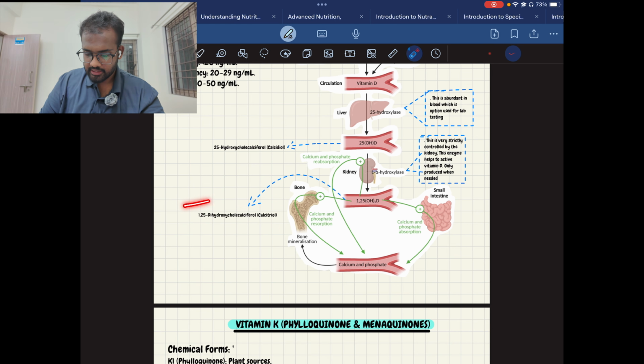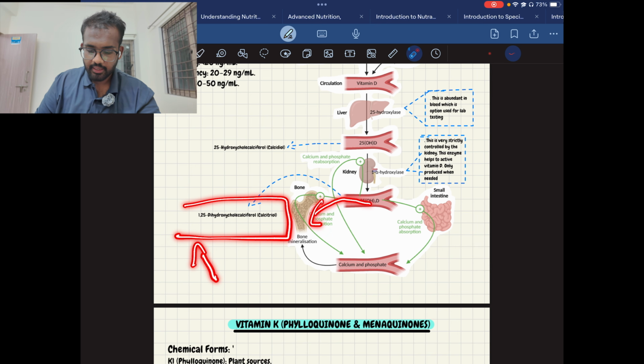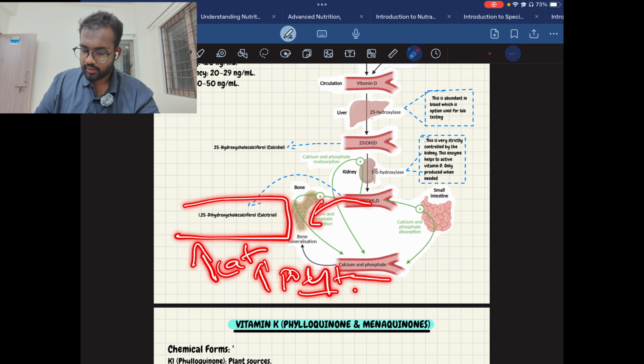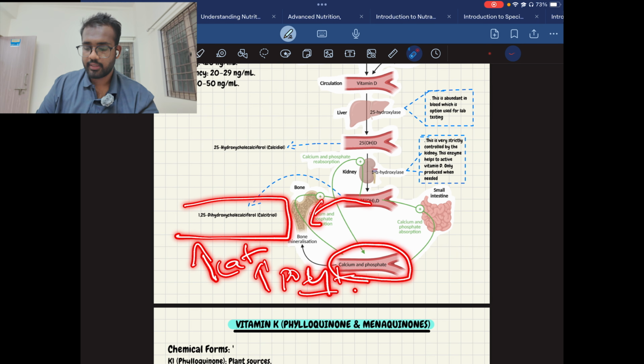Okay. Once this is converted, it will act on the bone and raise the calcium and phosphorus levels. It will absorb calcium from the gut, and it will compensate for bone mineralization.